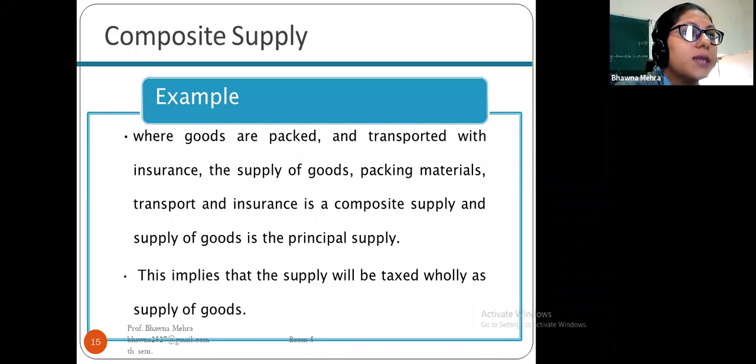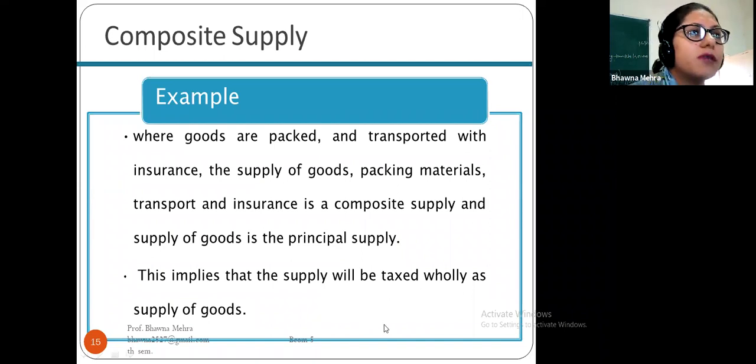So these are examples of the composite supply, where goods are packed and transported with insurance. The supply of goods, packing material, transport and insurance is a composite supply, and supply of goods is the principal supply. This implies that the supply will be taxed wholly as supply of goods.